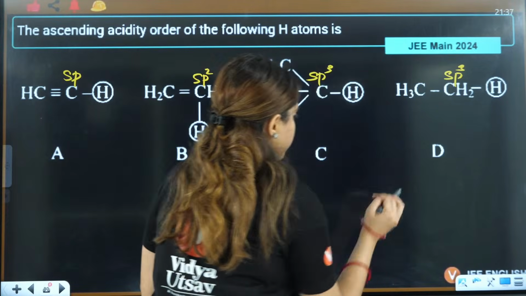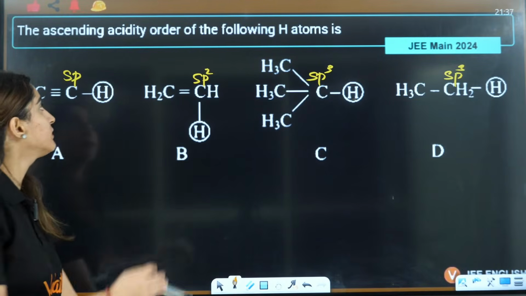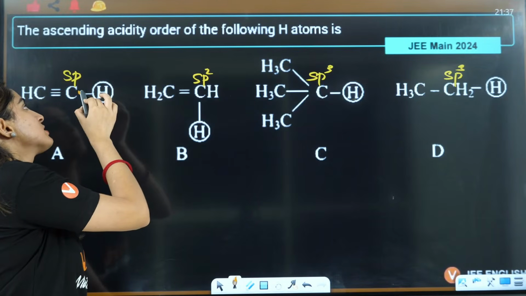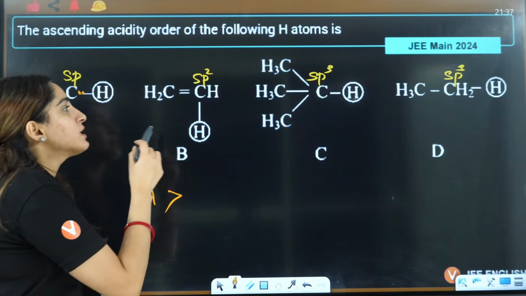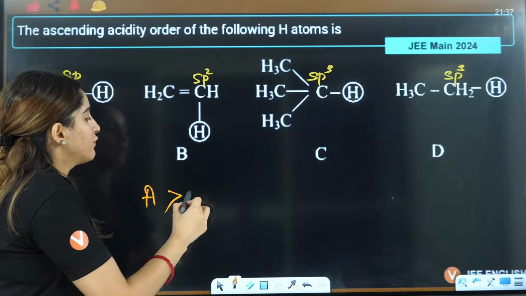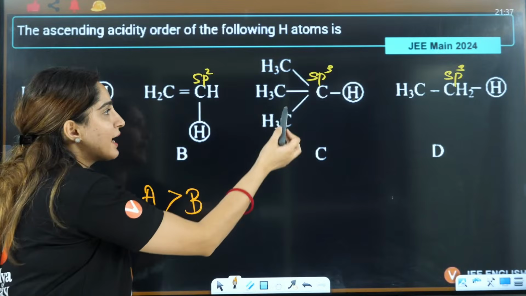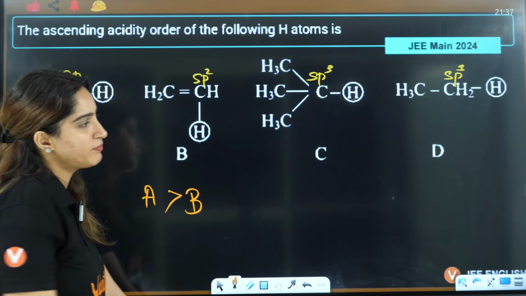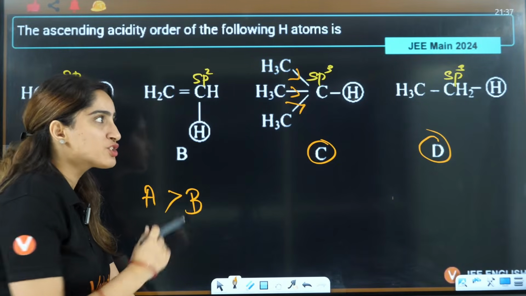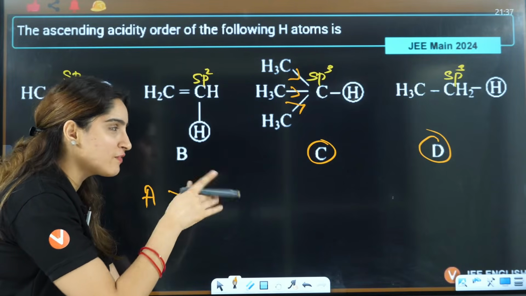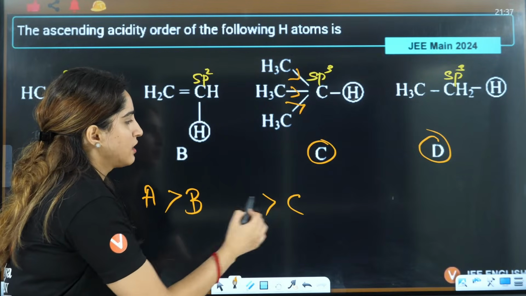Okay, so this will have maximum electronegativity, right? So here the pair of electrons will be more towards this one. So it will have maximum acidity. It will be like, you don't want to share, I am going anyway, right? So here it will be less, like electrons will be still towards this side. Here the electrons between C and D, because it is having 3 plus I, the donation will be more here. So that's why it is least and this will be D.